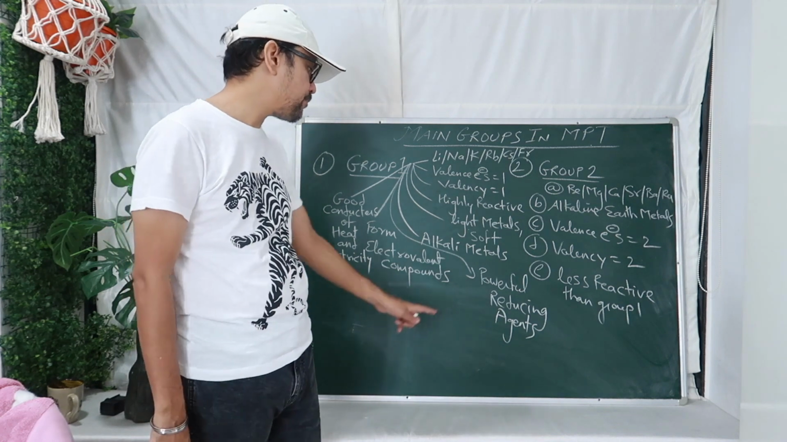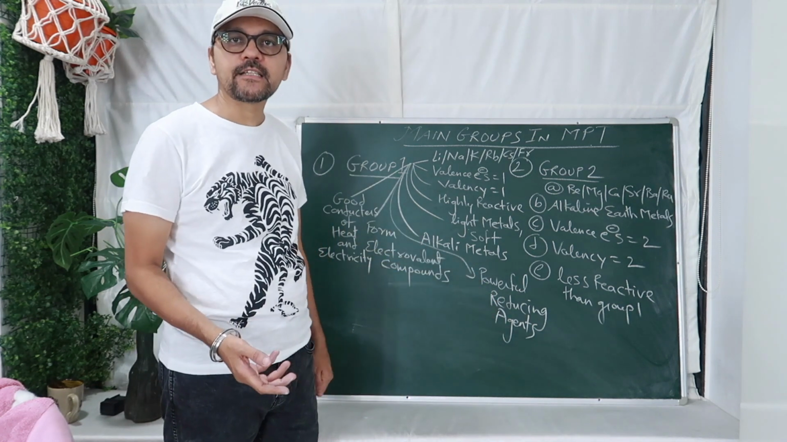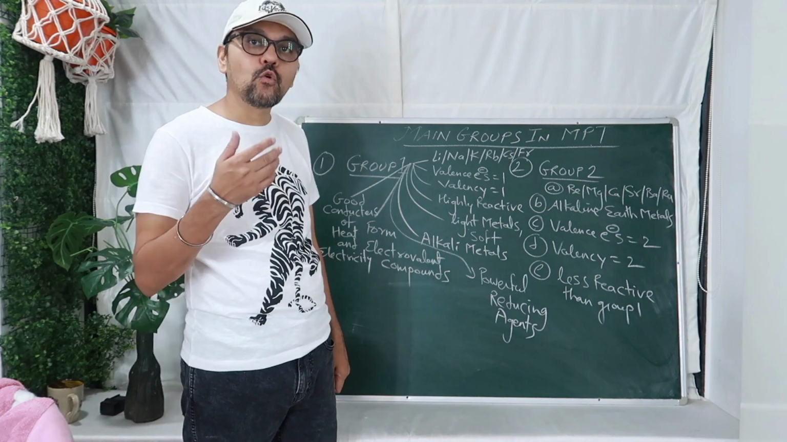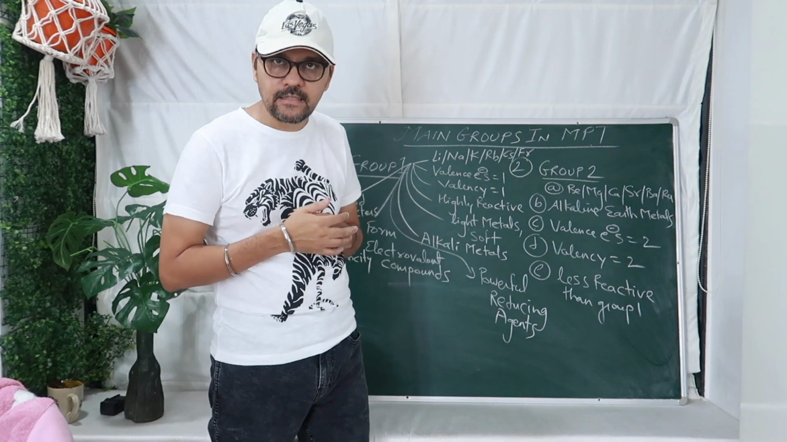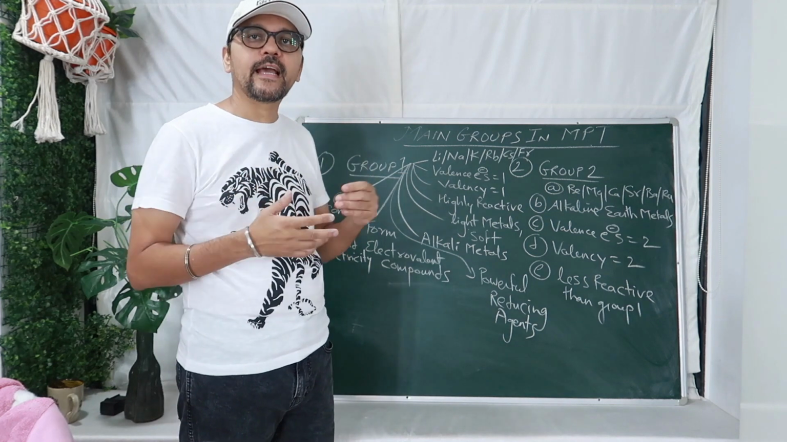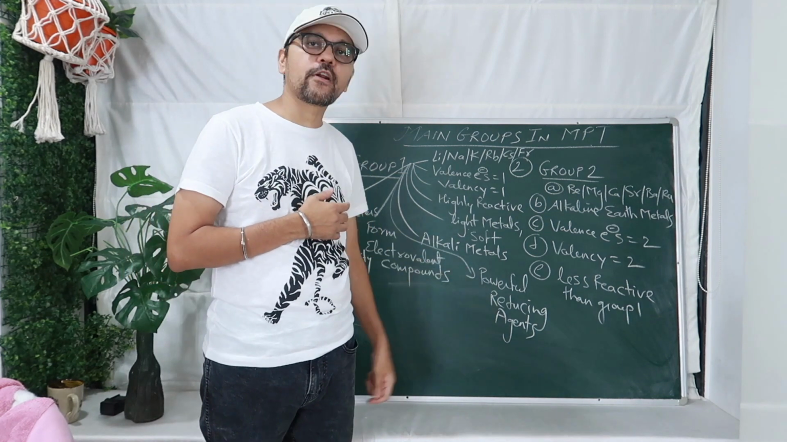Sabun banane ke kaam aate. They are powerful reducing agents, means they have a property to lose electrons and behave like the nearest noble gas. So Na gives its electron to chlorine and makes NaCl. So very powerful reducing agents.